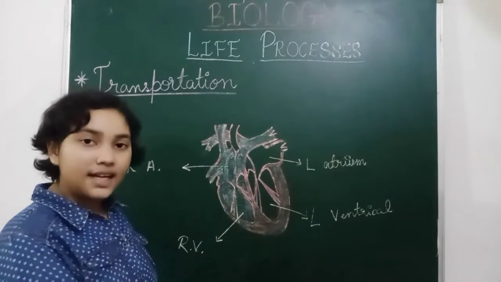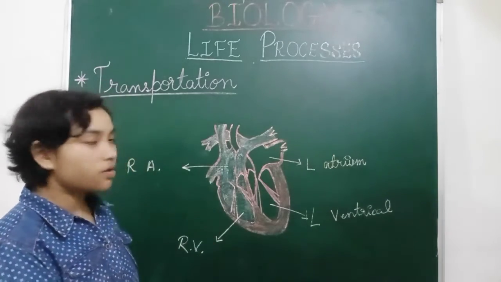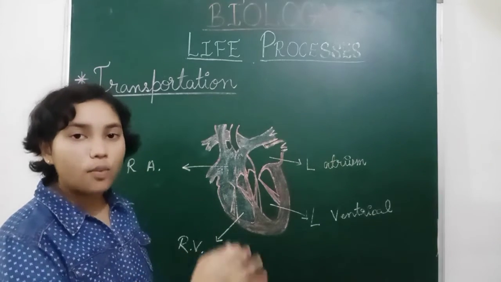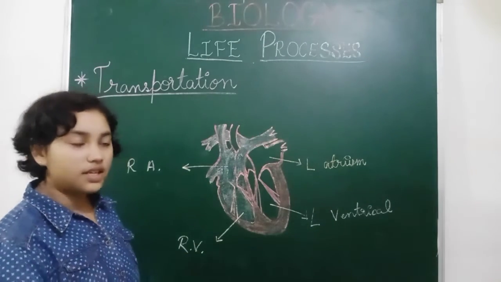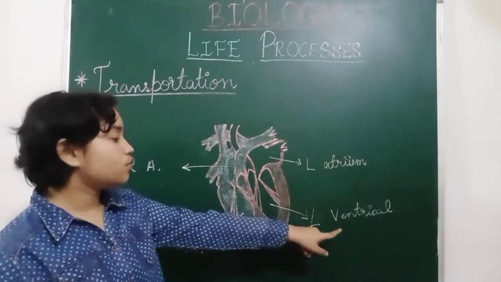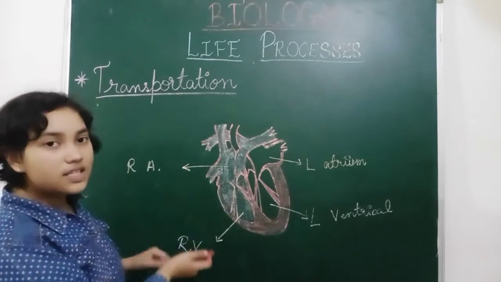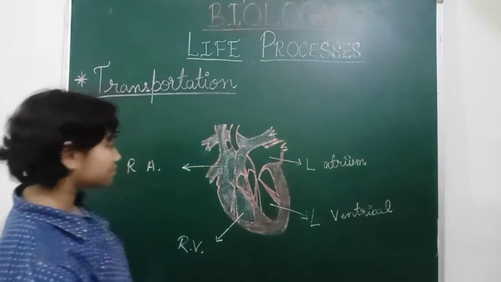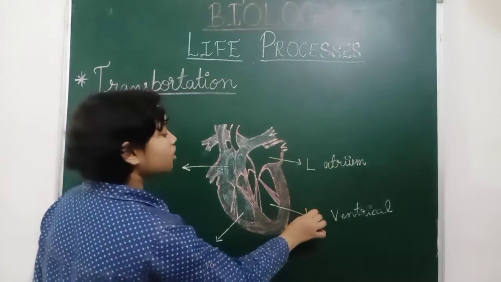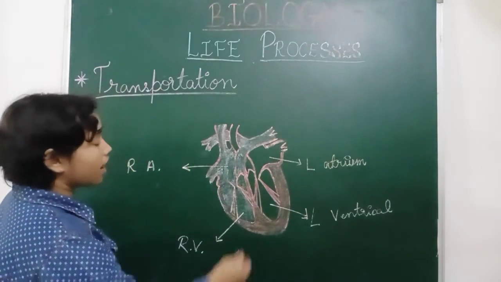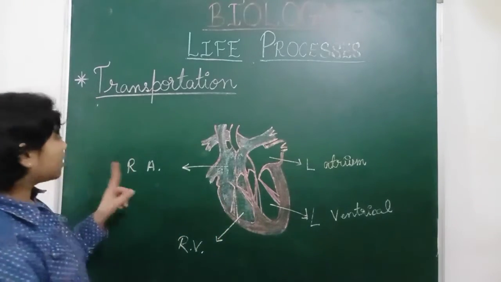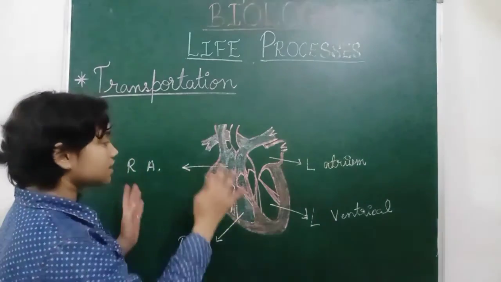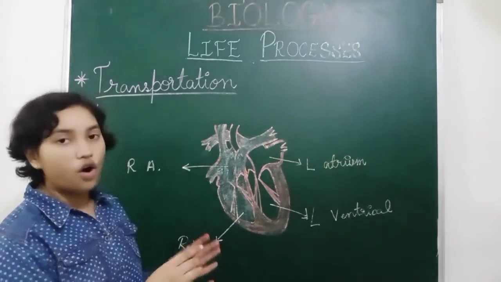So ventricles are present in the bottom of the heart, and atria are present on the top of the heart. You can also learn from the spellings. A comes first and V comes last. So A is first, so it will be at the top, and V is last, that is why it will come at the bottom. Then if we talk about individual parts, the heart is divided into 4 chambers: right atrium, right ventricle, left atrium and left ventricle. So these are the 4 heart chambers in human beings.